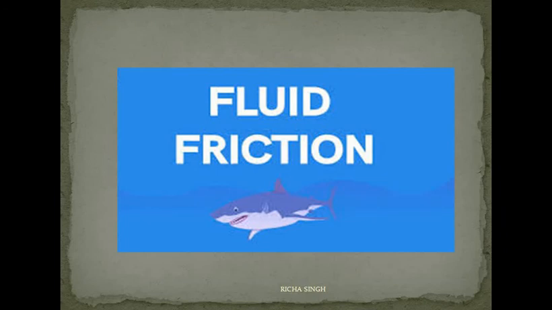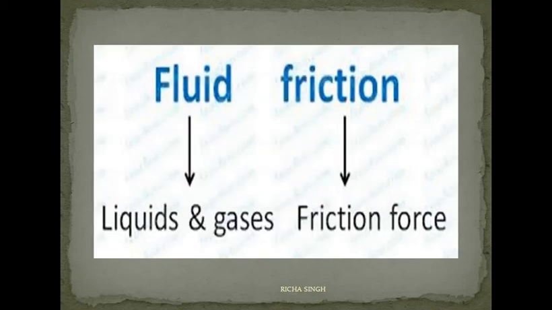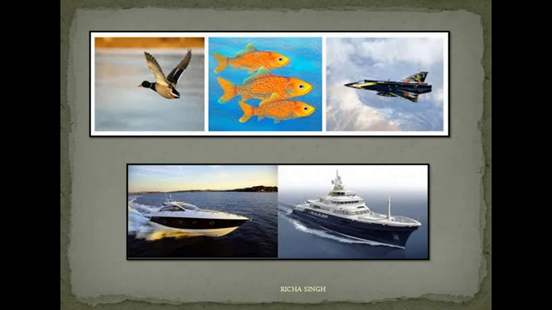Next is fluid friction. In the previous chapter also we have discussed pressure in fluids. So you are now familiar with the term fluid. Anything which can flow is regarded as a fluid, and liquids and gases can flow, so they are fluids. A fluid is basically a substance which can flow and take the shape of a container. Now, fluids also offer friction. Friction is created by fluids also, like water and air.